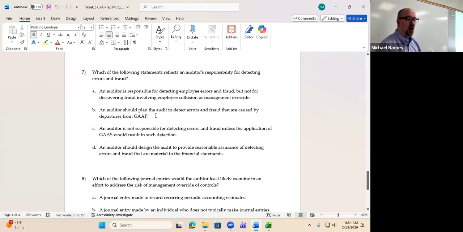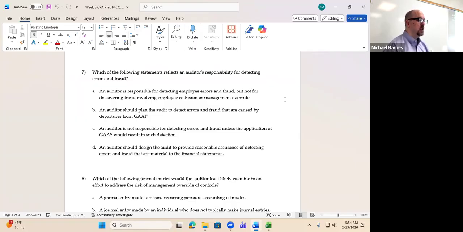Which of the following statements reflects an auditor's responsibility for detecting errors and fraud? Now, before we answer this question, let's determine what the auditor's responsibility is. We talked about this on Wednesday. I made a correct statement. The auditor has a responsibility for designing procedures that will detect errors and fraud that have a direct and material effect on the financial statements. So we're looking for some iteration of that statement.